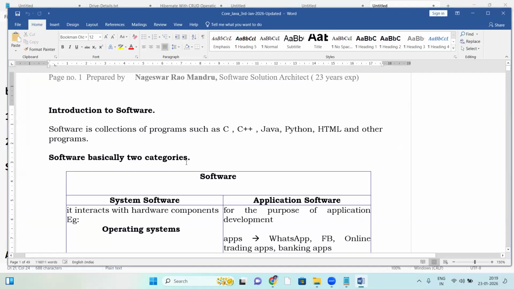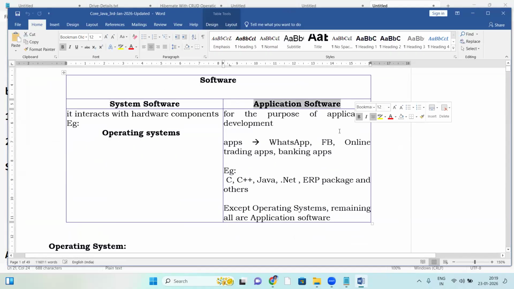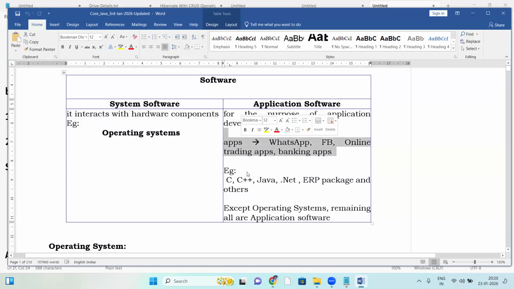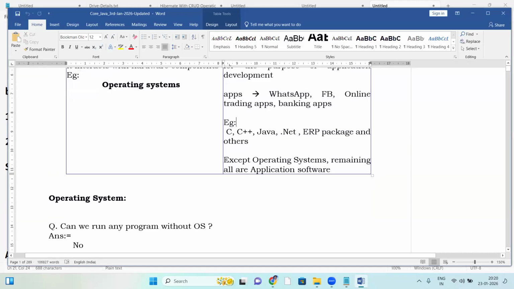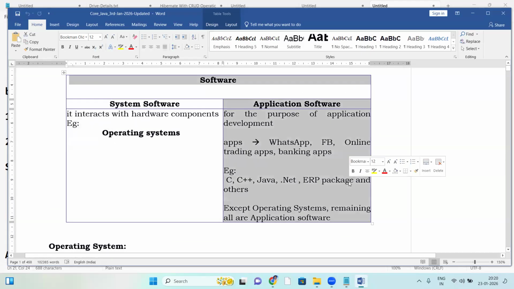Software has basically two categories: first system software, next application software. System software interacts with the hardware components. Application software is for application development, apps like WhatsApp, Facebook, online trading, and so on. Except operating systems, remaining all are application software. The same thing is in the document here, so you can follow the document.